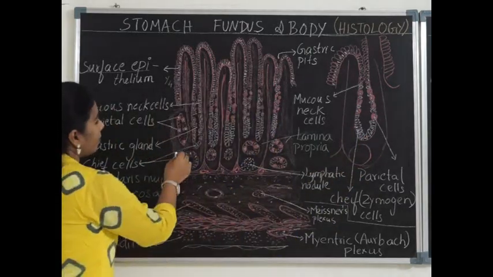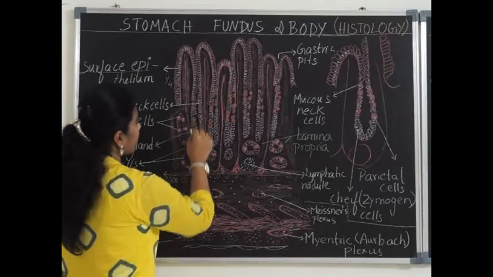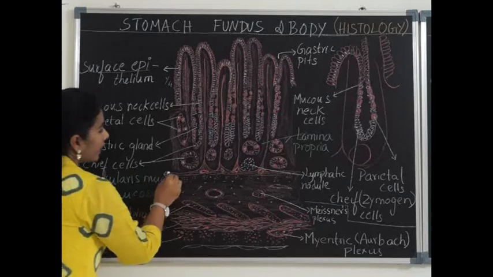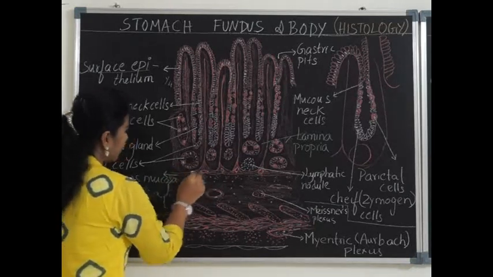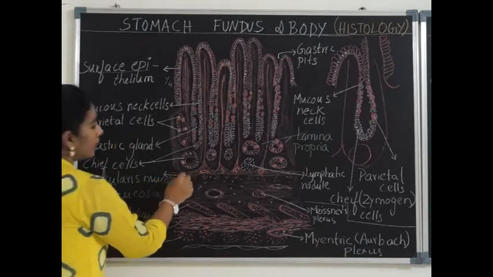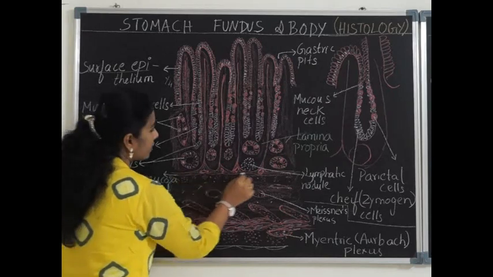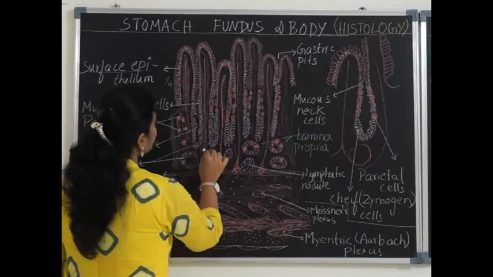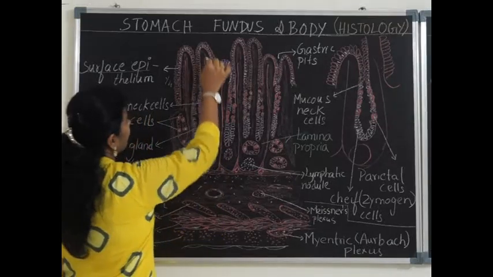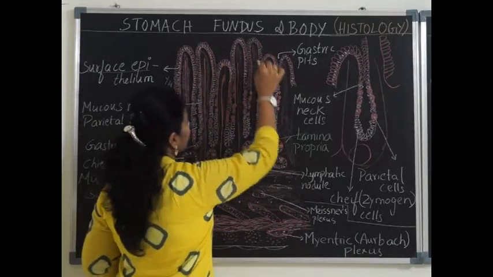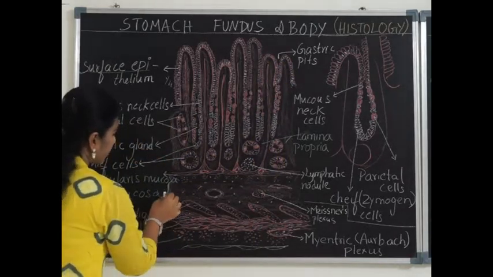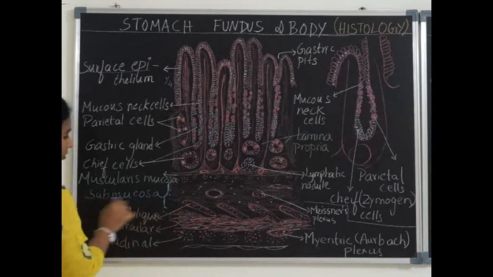The lamina propria is scanty because it is engorged with these gastric glands. Next to the lamina propria, there is the muscularis mucosa, with inner circular and outer longitudinal muscles, and it sends septa which project into the mucosal folds. Below the muscularis mucosa, we have the submucosal layer.